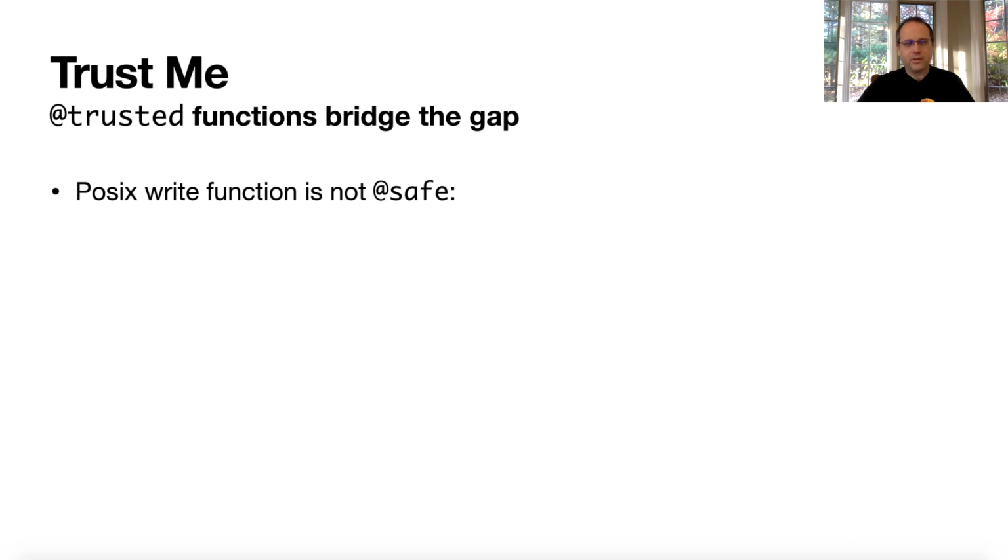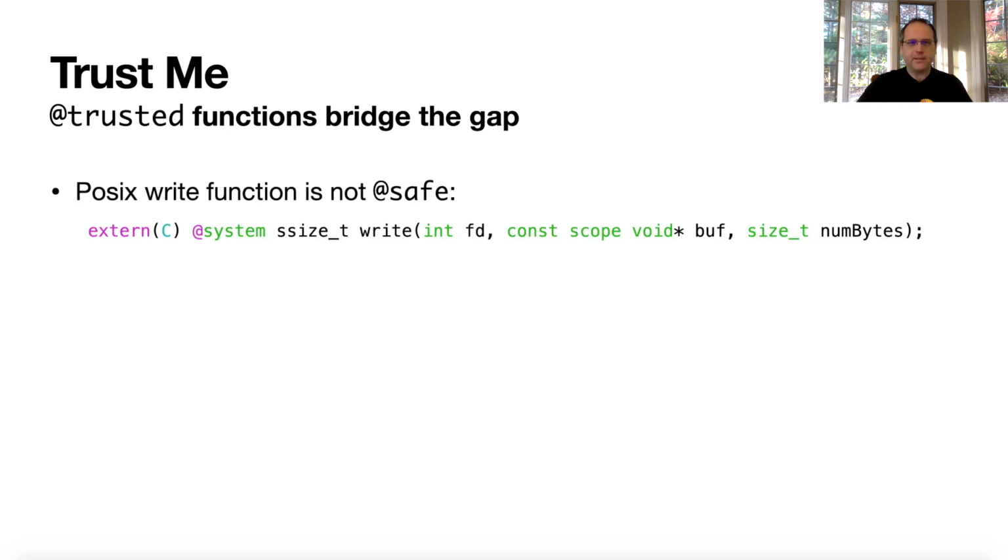So we get to this part of the presentation I call Trust Me, because now we're going to introduce the trusted function. Trusted functions bridge the gap between safe code and system code. Let's take an example, the POSIX write function. This is the operating system function, system call, that is used to write data to a file descriptor, file, network, whatever it is. Okay, it is not safe.